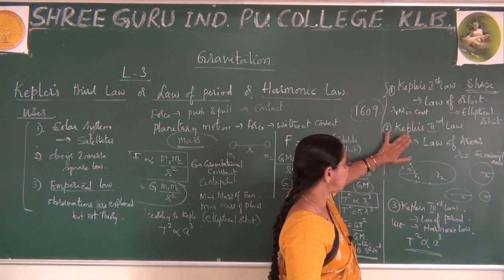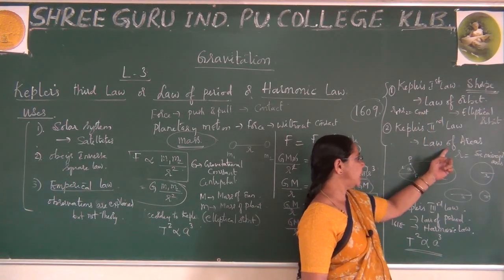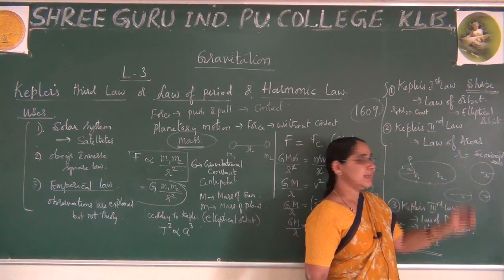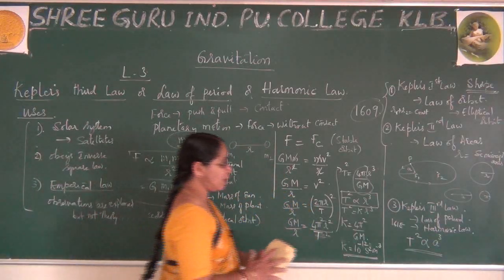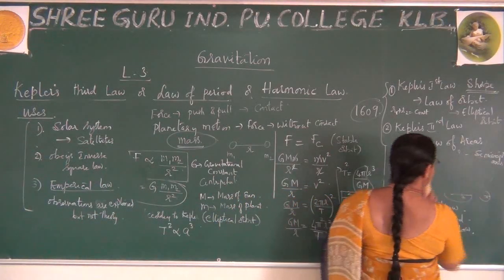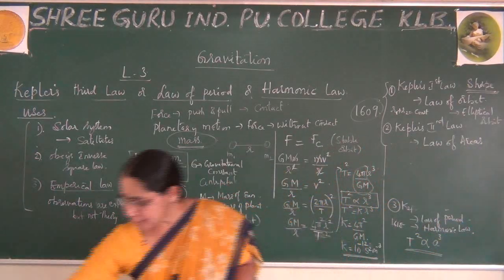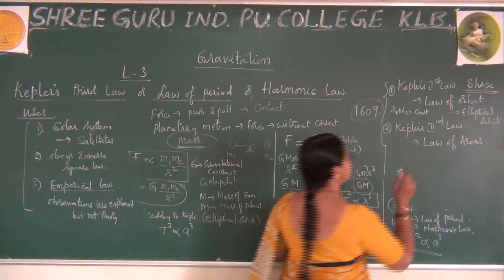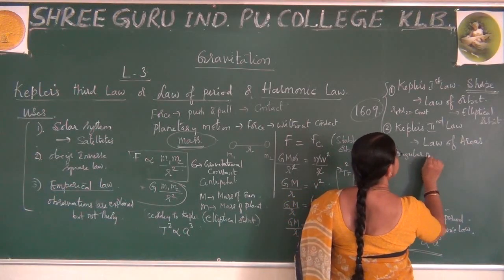Right? Now Kepler's second law, which in the previous class we learned as the law of areas. I explained a few neat points in the previous class. First, I showed that angular momentum is conserved.